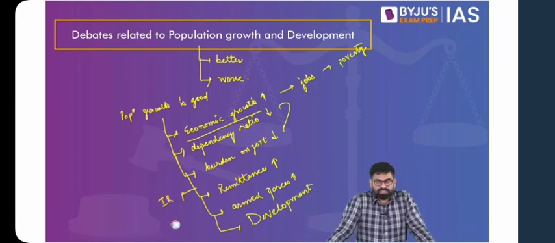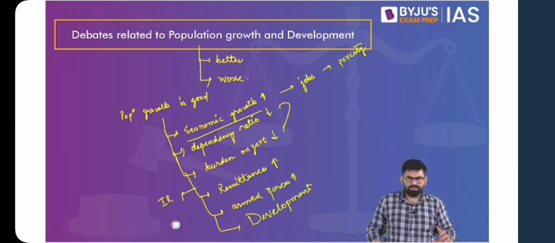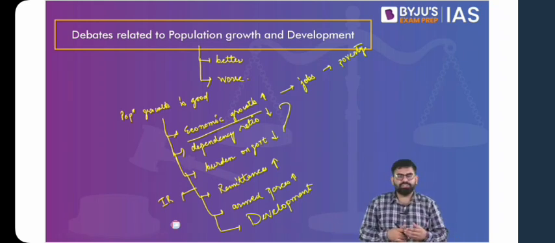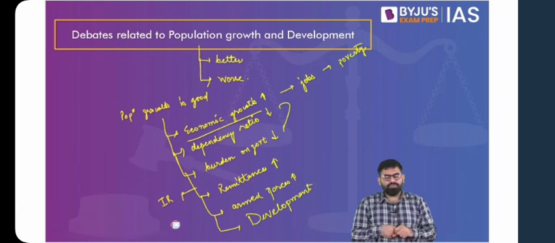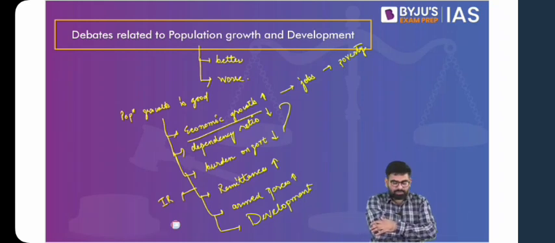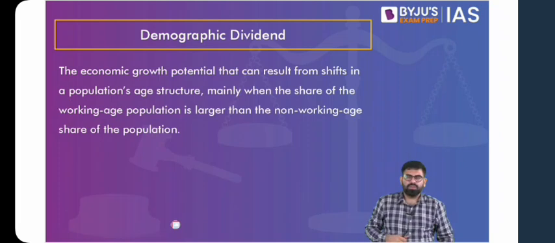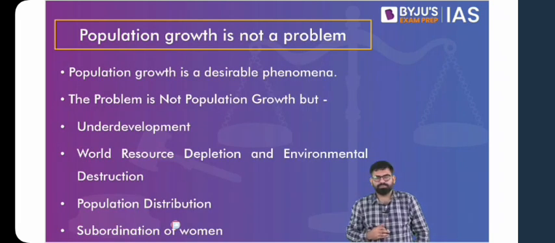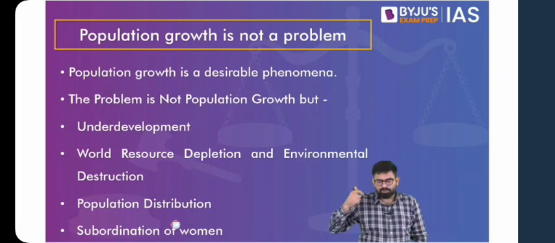And also, there are arguments which say that yes, population growth is not a problem, but the actual problem is inequitable distribution of resources. A very small section of the world population holds most of the resources. They have rights over most of our resources, which becomes a problem. Population growth is not a problem. Underdevelopment of various regions is a problem, because of this underdevelopment we are not able to provide them enough opportunities. So if we develop the nations, they'll have better economic opportunities, and hence they'll be able to accommodate